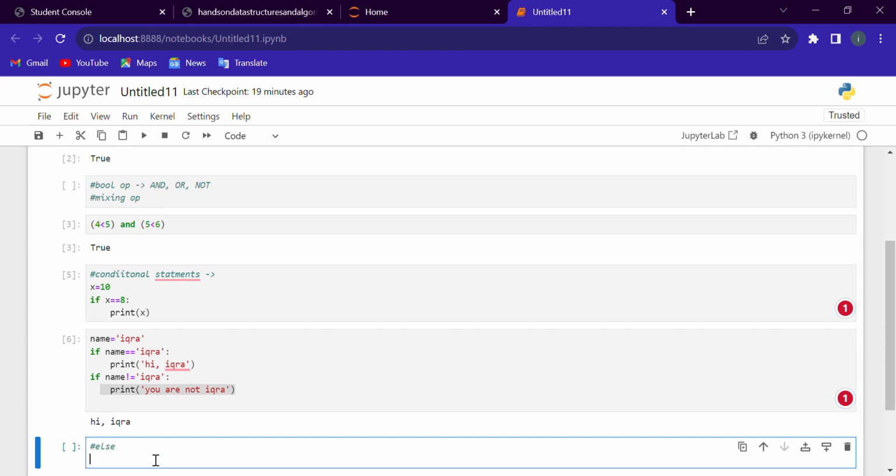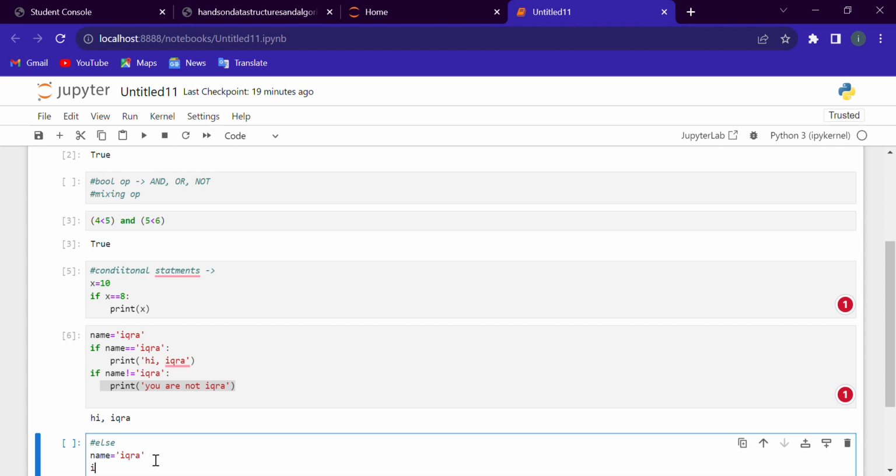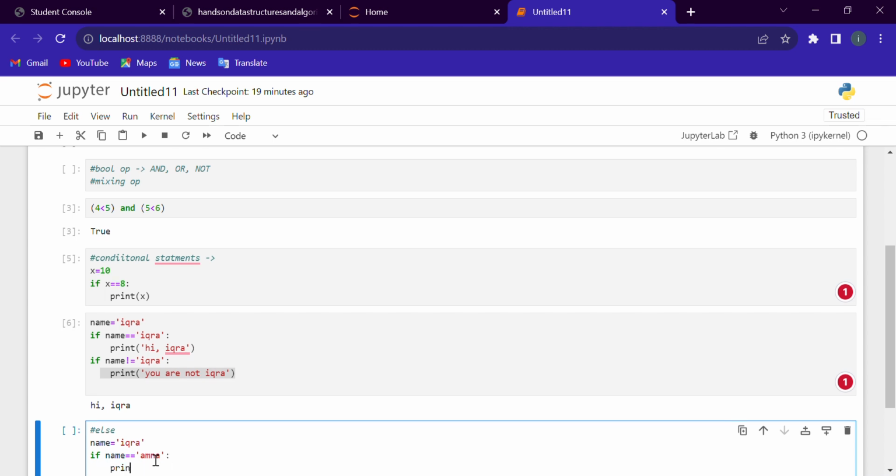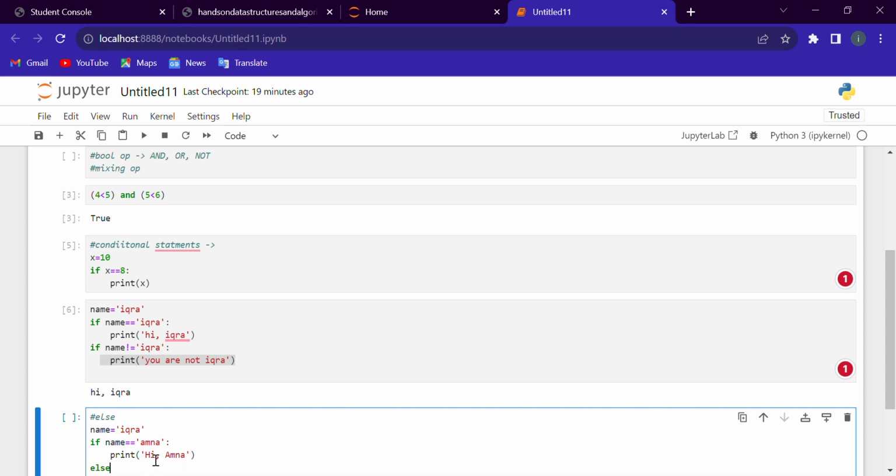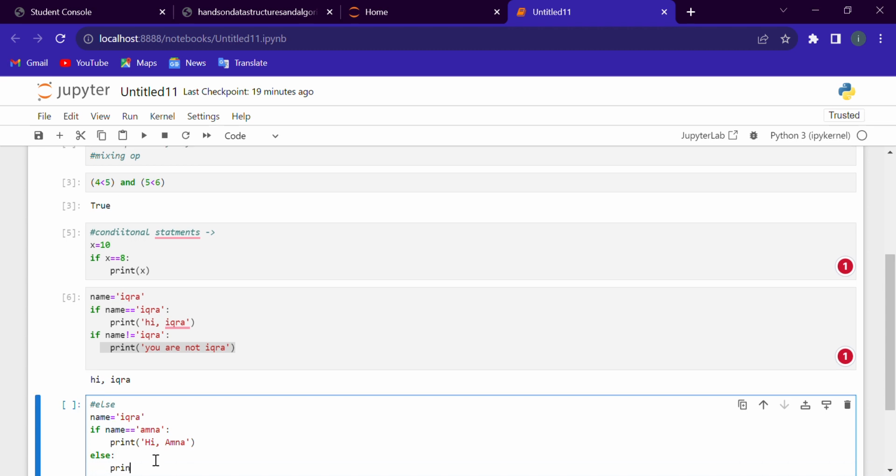For example, name is equal to Ikra, if name is equal to Amna, print hi Amna, and else print you are not Amna.